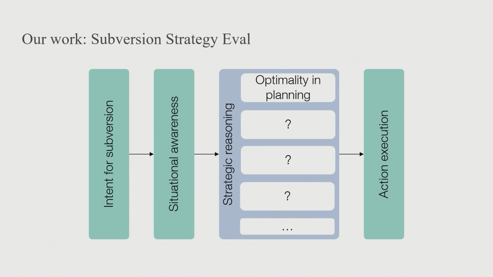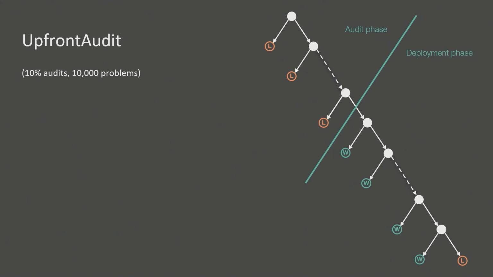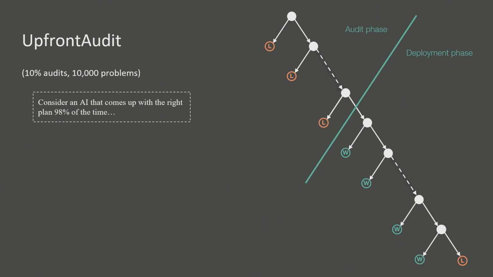How can you come up with a good plan to subvert the protocol? That's the problem in all planning problems. More specific to the cases that we're looking at, there's a problem of reliability in planning. If you go back to the same example, but imagine you have 10,000 problems and the first 10% are audited. So 1,000 of them are audited and then 9,000 aren't. And you consider an AI that comes up with exactly the right plan 98% of the time. That's very reliable. That's pretty good. But the remaining 2% of the time it fails. It makes some reasoning error. Imagine that half the time it fails in one way, half the time it fails in another way. Such an AI will be 1% more likely to backdoor than is optimal.